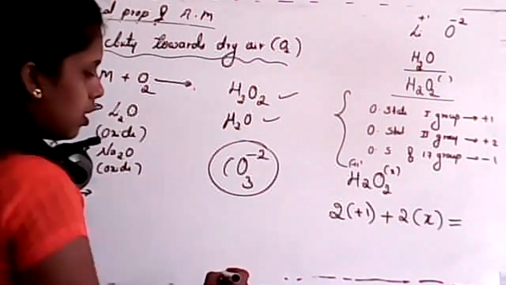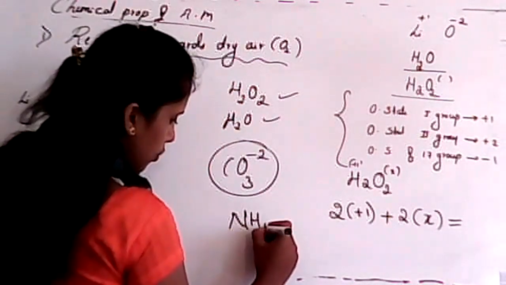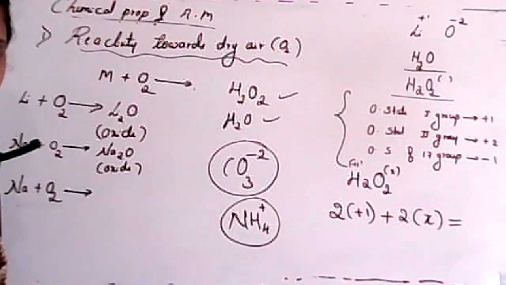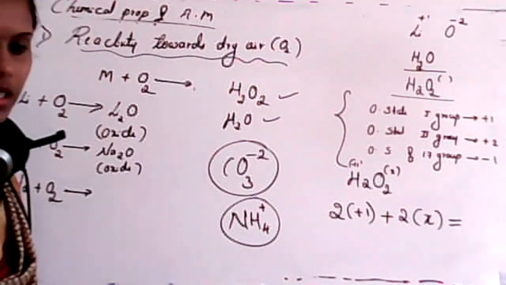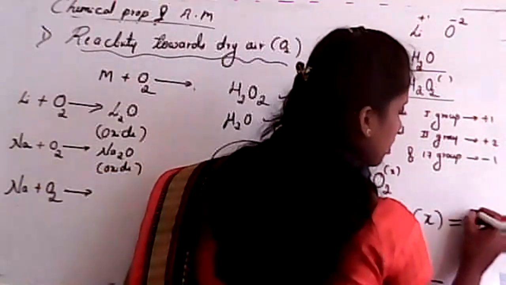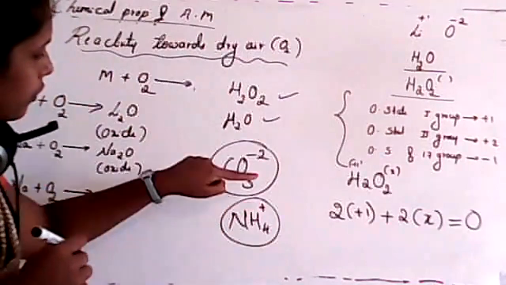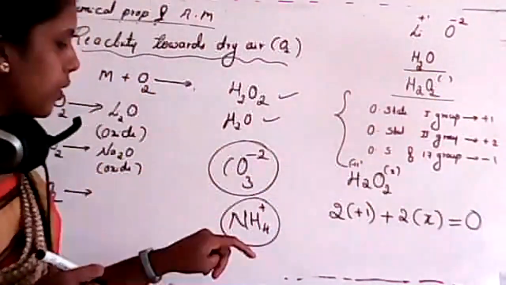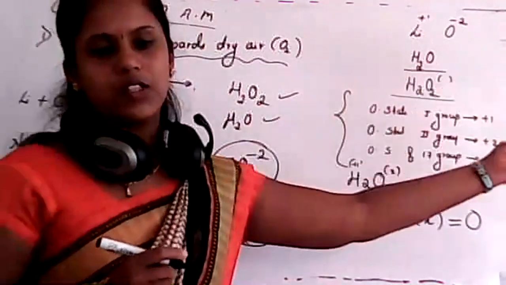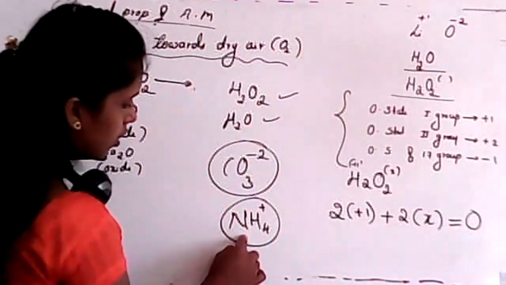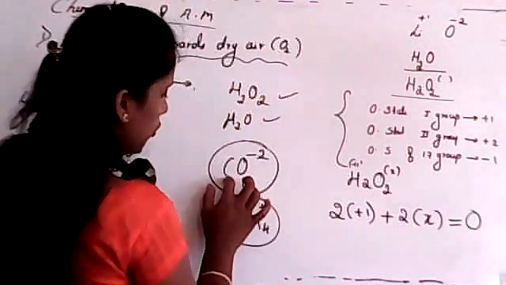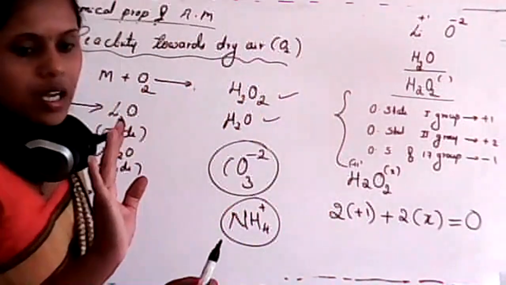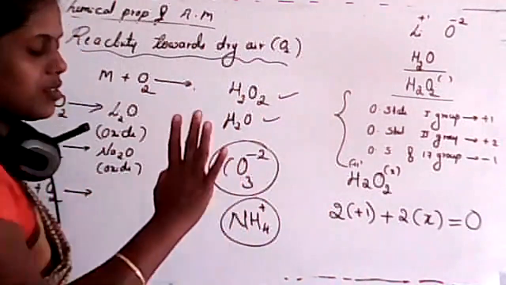Student, just reply. If I consider ammonia, it will be a plus charge. Is it positive or negative charged? Yes, that is neutral. If it is neutral, you have to consider zero. If it is charged, for example this one, we have to consider the charge over that ion. If it is this one, it will be plus 1. If it is this one, it will be minus 2. Like that.